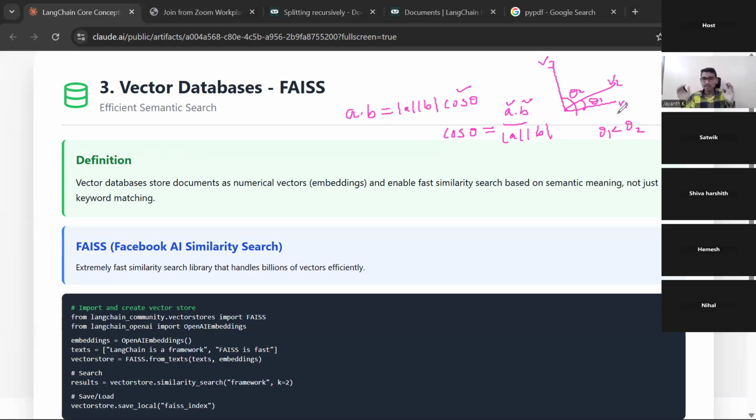In high dimensional space, these vectors will be in the space, and we will try to find the angle between those vectors. If the angle is less, then they are similar. They are trying to convey the same meaning. In this way, the computer will understand whether two words or two sentences are similar or not. So that is the reason we are converting any natural language text into a mathematical representation of vectors, like 0.2, 1.0, 0.1.